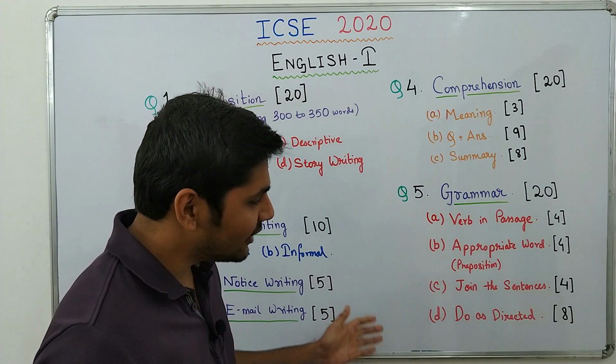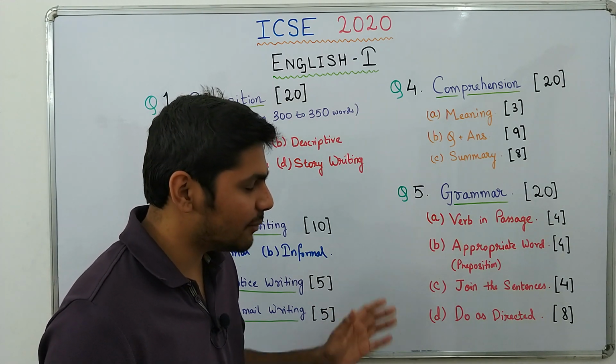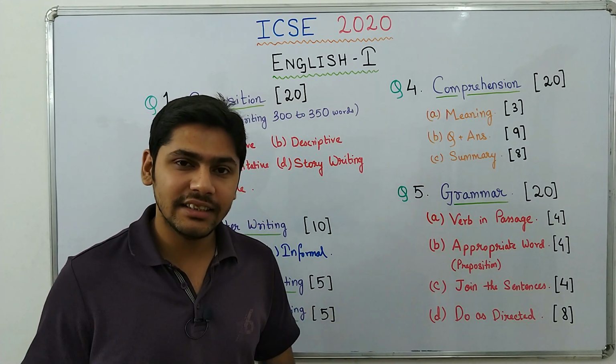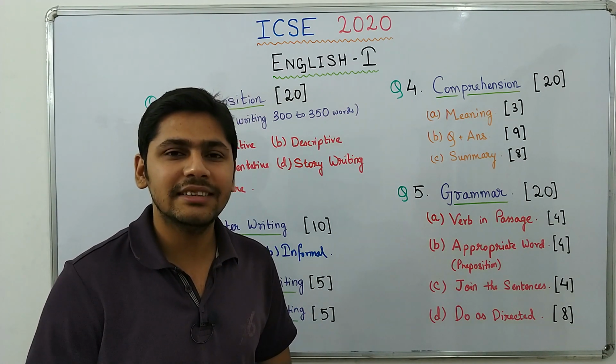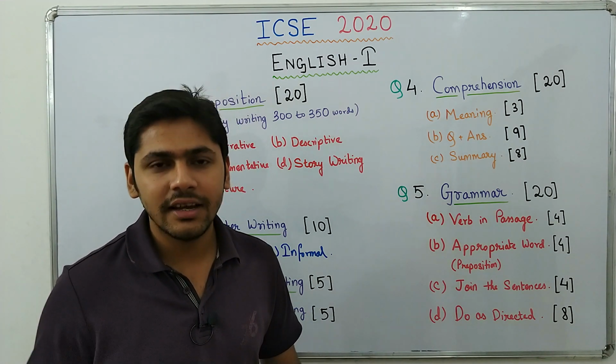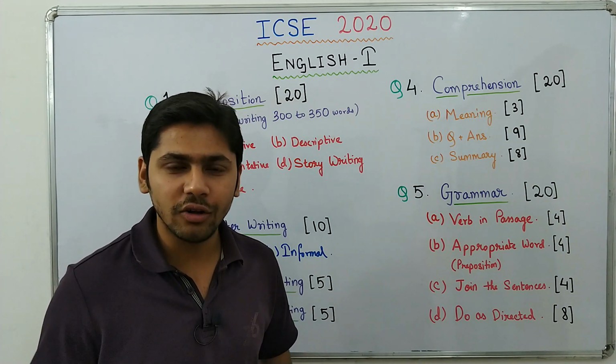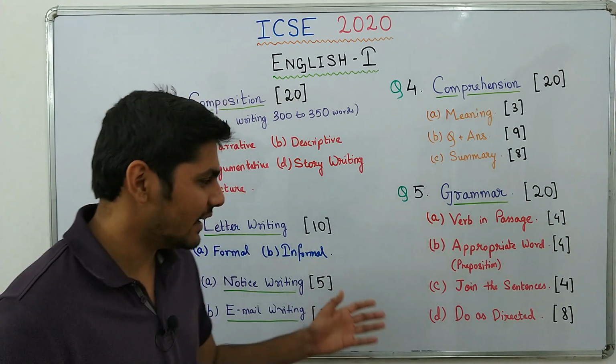Then finally D, you have to do as directed, which is of 8 marks. There will be 8 sentences over here and you will have to do as directed. That means change from active voice to passive voice, begin with no sooner, begin with although, and I guess you know do as directed easily.